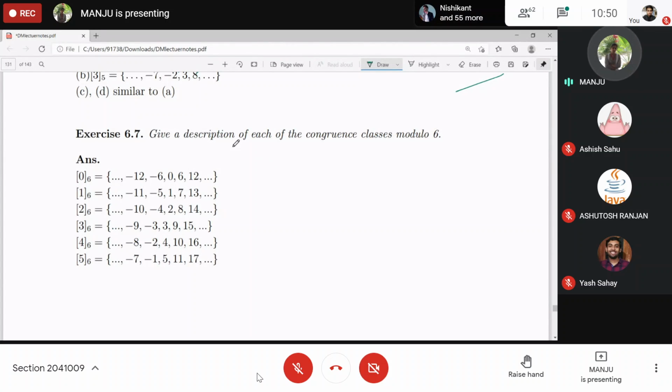Give a description of each of the congruence classes modulo 6. You need to find all the congruence classes modulo 6. Here the relation is given as a is related to b if these are congruent under modulo 6.